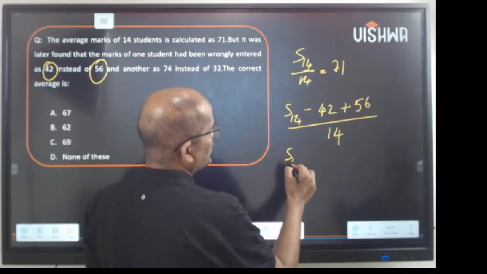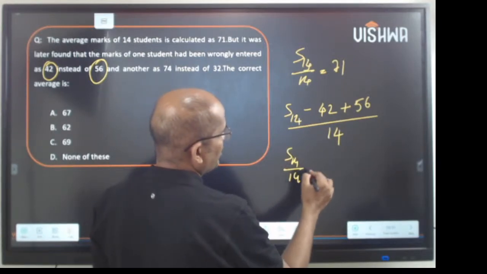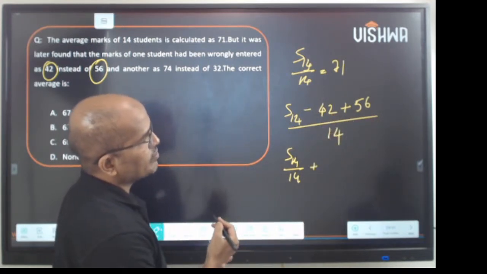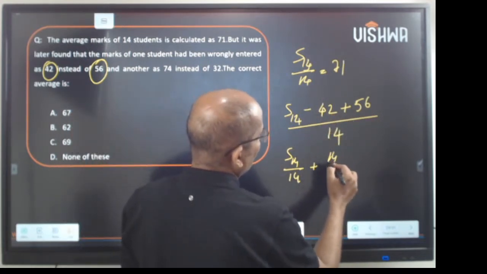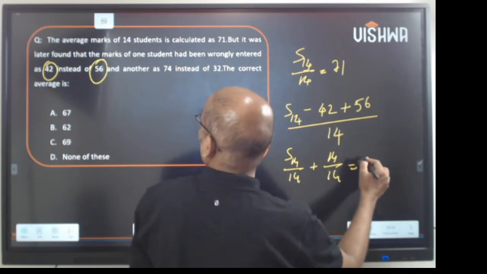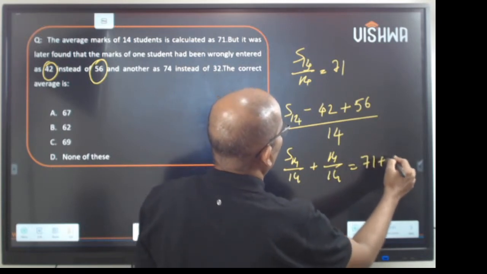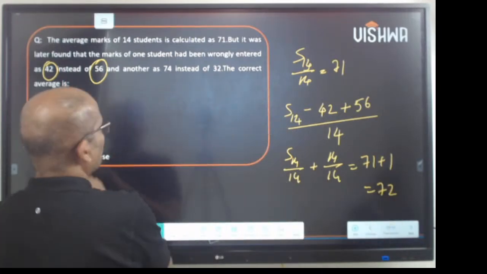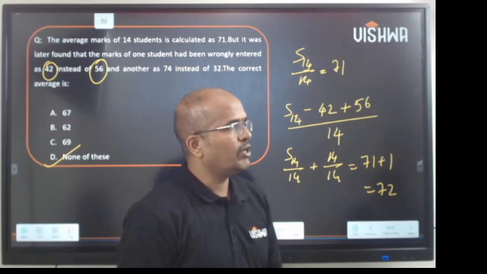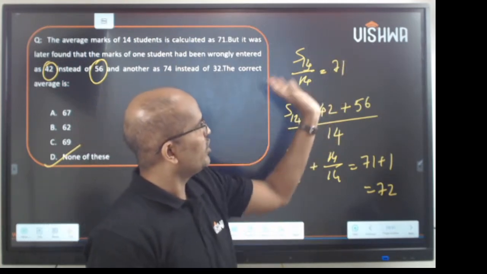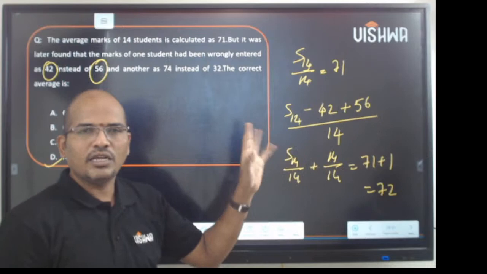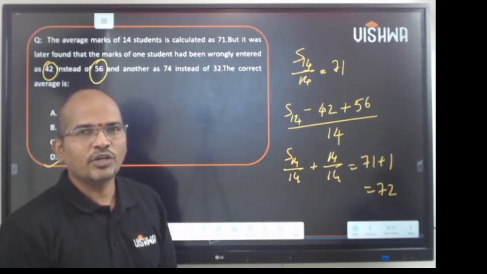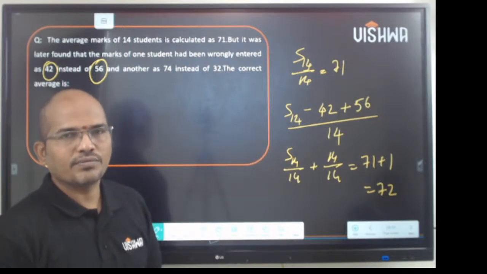So S14 on 14 plus 56 minus 42 would be how much? That is 14 on 14. So this is 71 plus 1. This is 72. So the answer is none of these. Please don't waste time solving 71 into 14 and so on. It's hardly a 1-second answer. Okay, is it clear to you all? So do things fast.